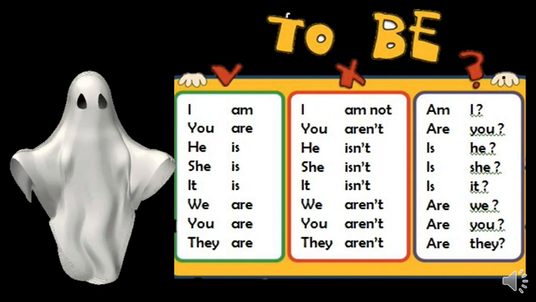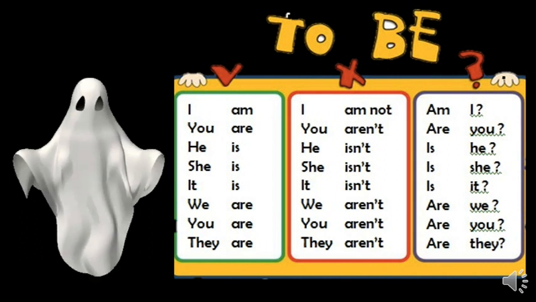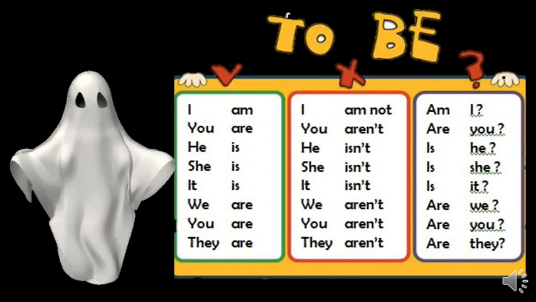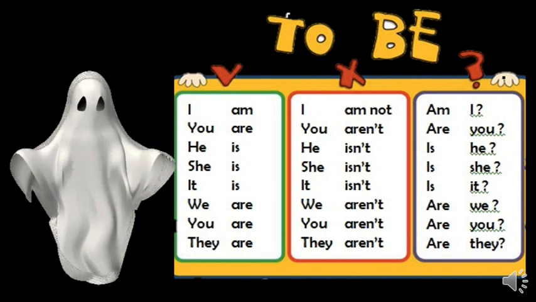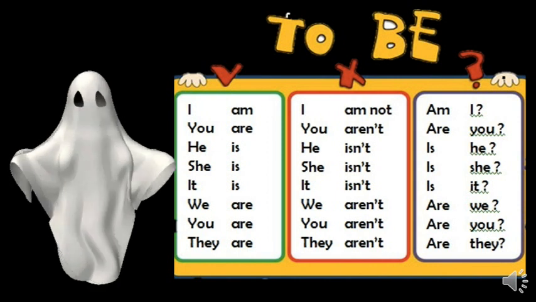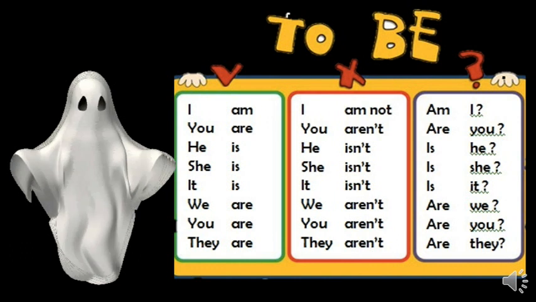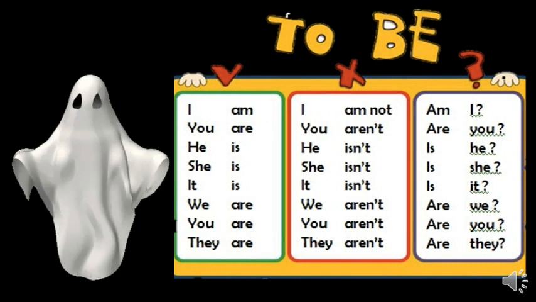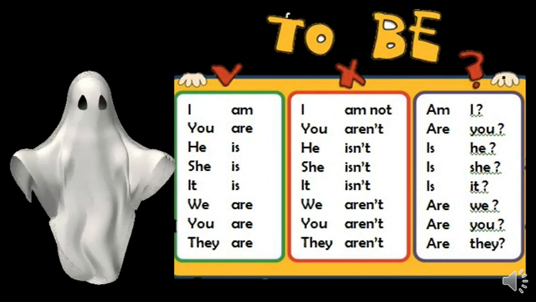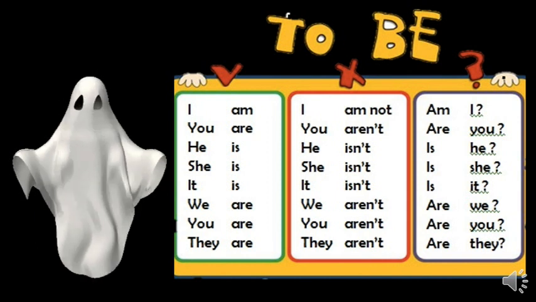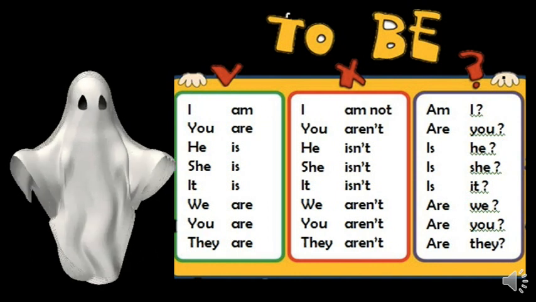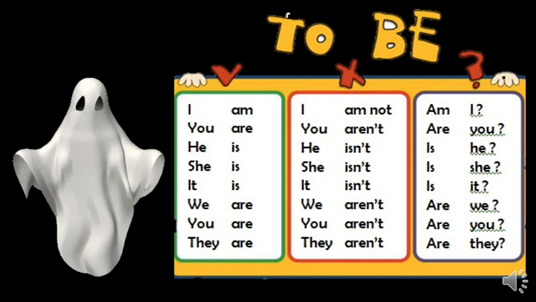When you make the negative form and the question form, we are just adding a not, or you aren't. In the question form, the subject comes after the verb. Look here. You are, you aren't, are you. Like that. He is, he isn't, is he. She is, she isn't, is she. It is, it isn't, is it. So this is not very difficult.